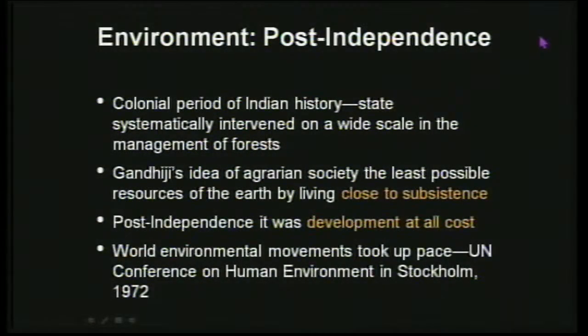So as you can see in the slide, I have just mentioned the colonial period, because it's also important to know what was happening just before independence, because that's all connected with the things that happened after independence. During the colonial rule, as we all know, we were ruled by the British, and they had systematically started managing the resources that we have, especially the forests. As you all know, the British were already developed people. They had already gone through the industrial revolution in England.